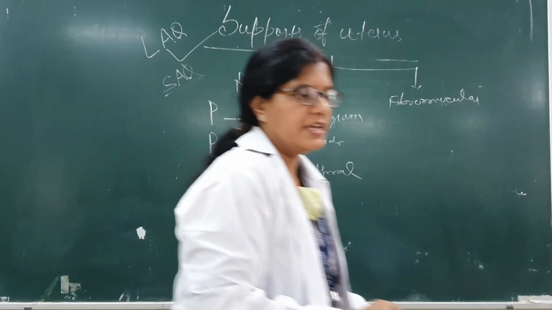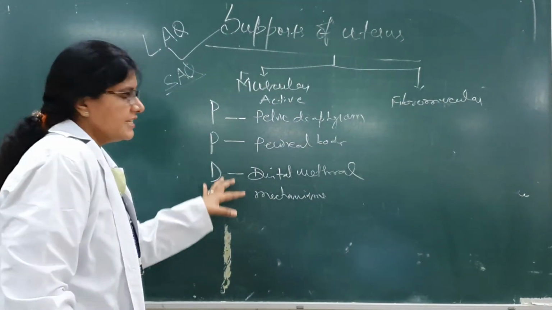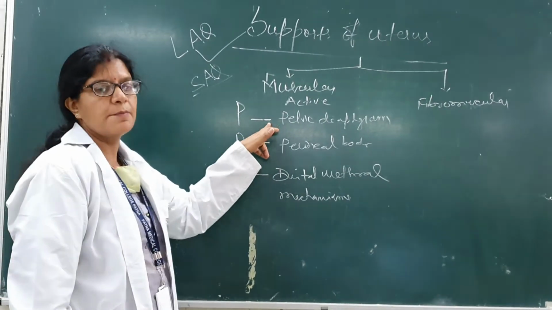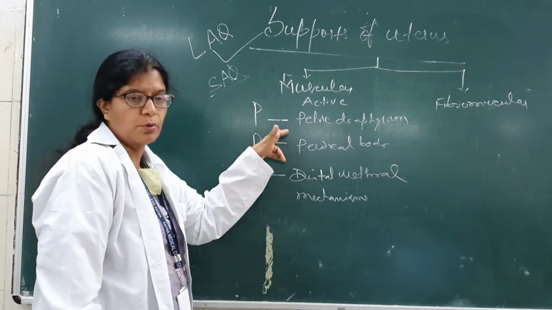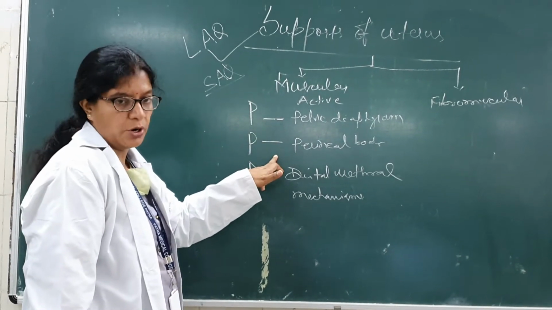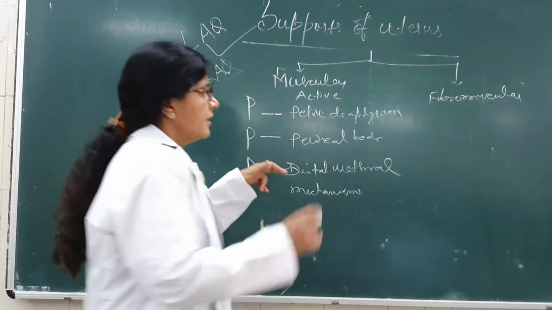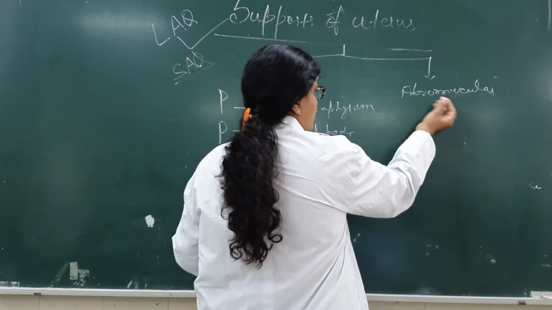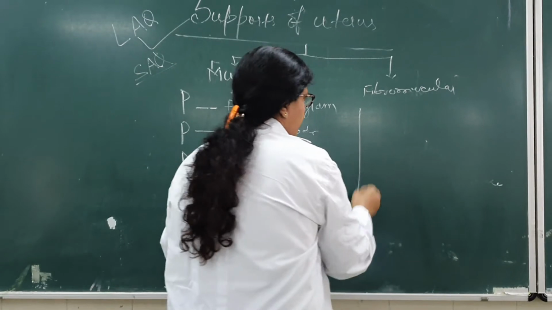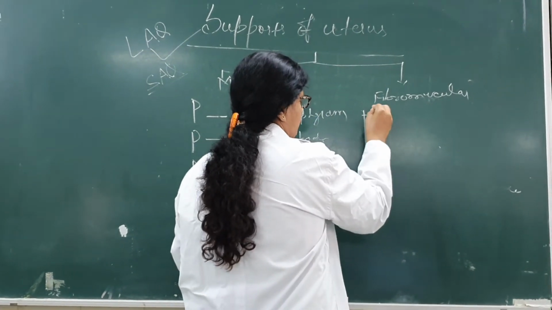Okay, so these are the muscular supports. The most important, of utmost importance, is your pelvic diaphragm. Then we have perineal body, and then we have distal urethral mechanism. Now coming to the fibromuscular, we will first discuss and name them.